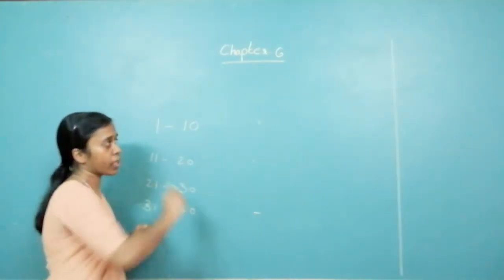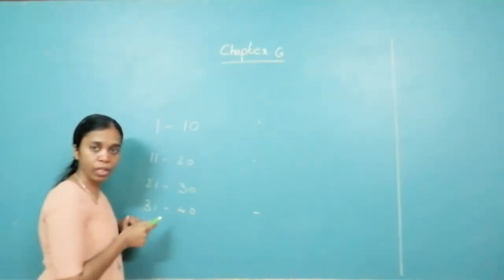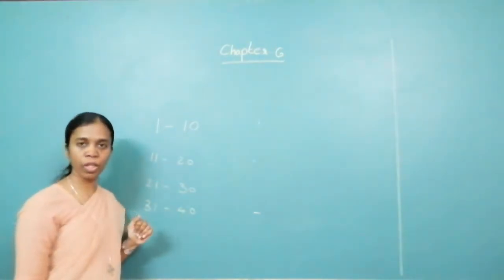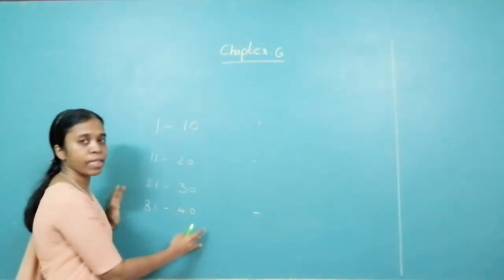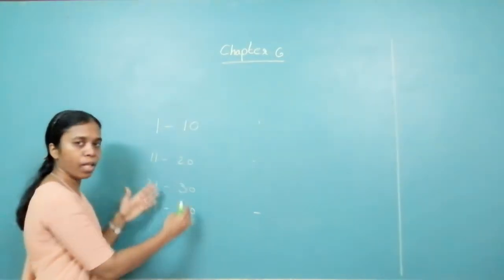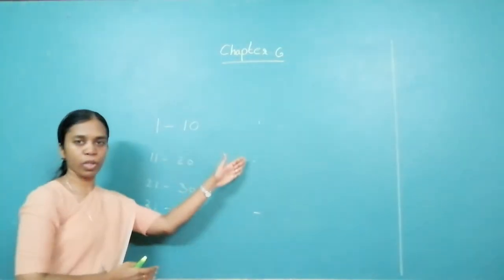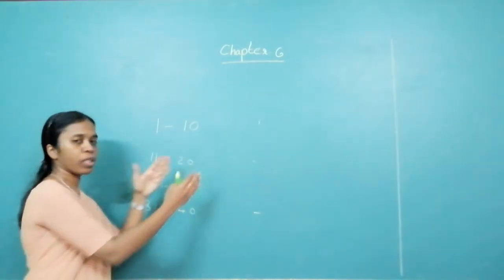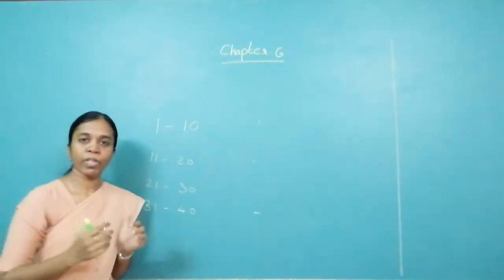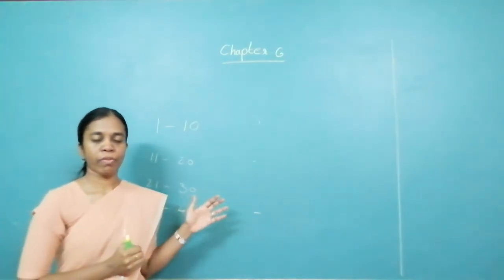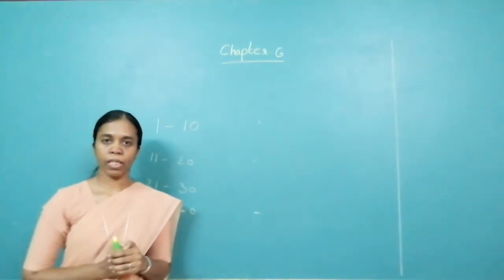So instead of writing those 69 marks, I can just divide them into 4 groups. So I am creating a class interval. This is called the class interval. Between this class interval, 1 to 10, so many students. Between 11 to 20, so many students. So my work becomes easy. And this is what we are going to see in this chapter.